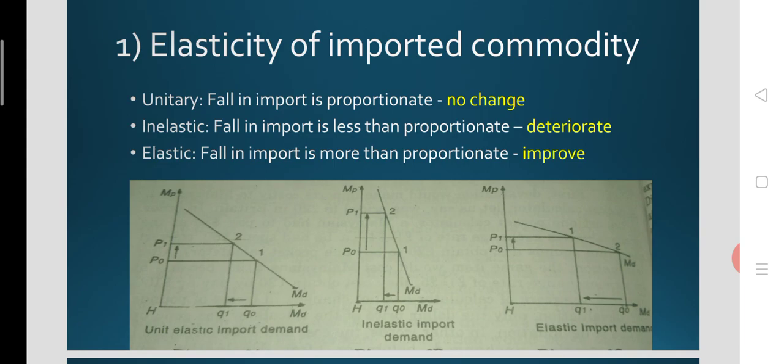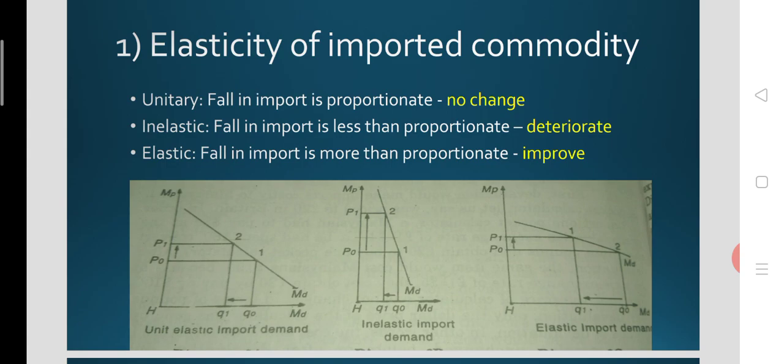At the same time, when import demand is elastic, or elasticity is greater than 1, the fall in import could be much more than proportionate to the rise in price. That means when the domestic price of the foreign commodity increased from P0 to P1, this is a marginal increase in price, but the quantity demanded declined more than proportionately, so hugely.